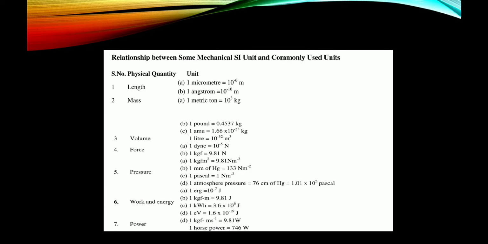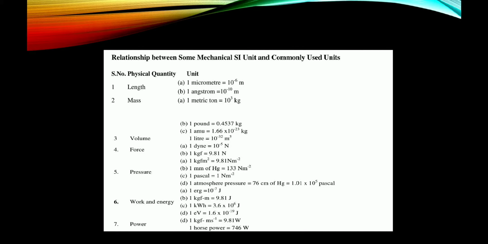Relationship between some mechanical SI units and commonly used units. First one, the physical quantities and units. First one, length. 1 micrometer is equal to 10^-6 meter. 1 Angstrom is equal to 10^-10 meter. 1 metric ton is equal to 10^3 kg.